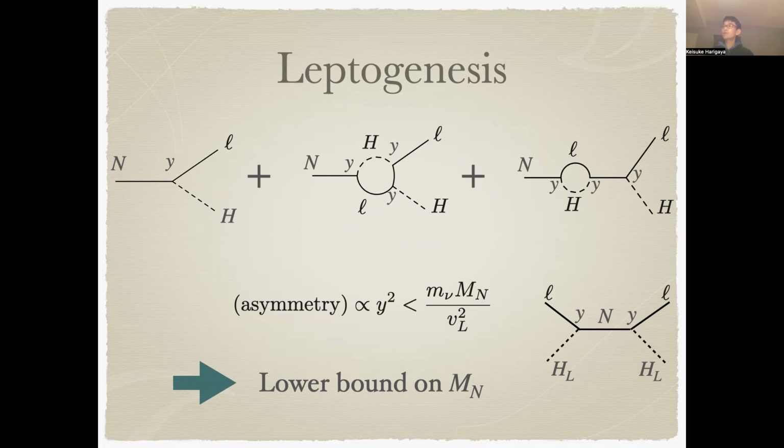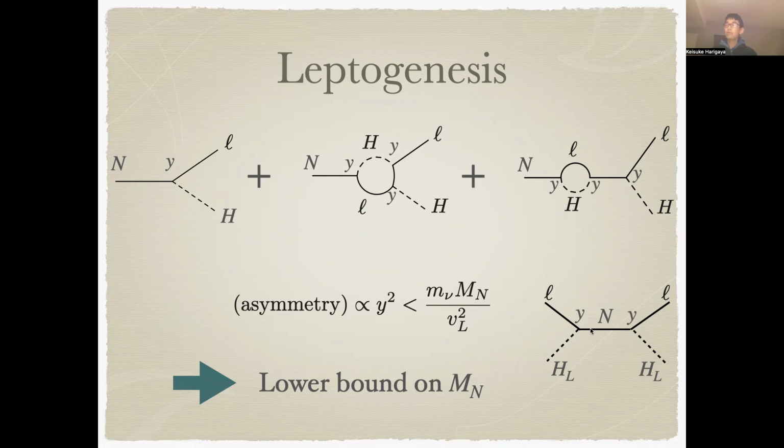However, this squared Yukawa interaction cannot be arbitrarily large. This is because the right-handed neutrino, via its Yukawa interaction with the lepton and Higgs, creates a non-zero neutrino mass via the so-called seesaw mechanism.